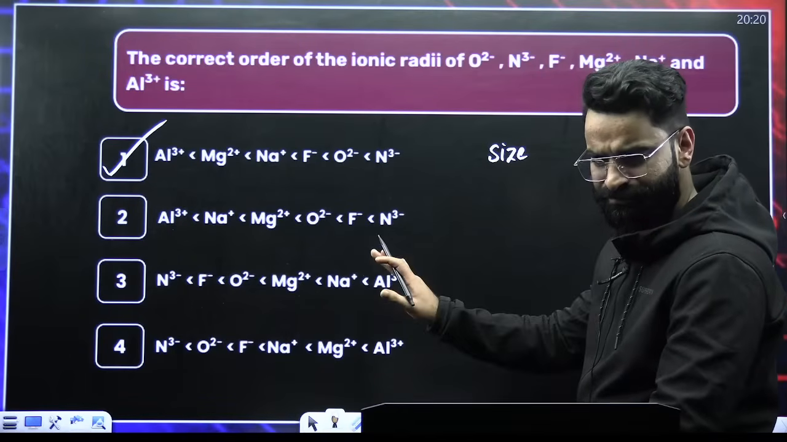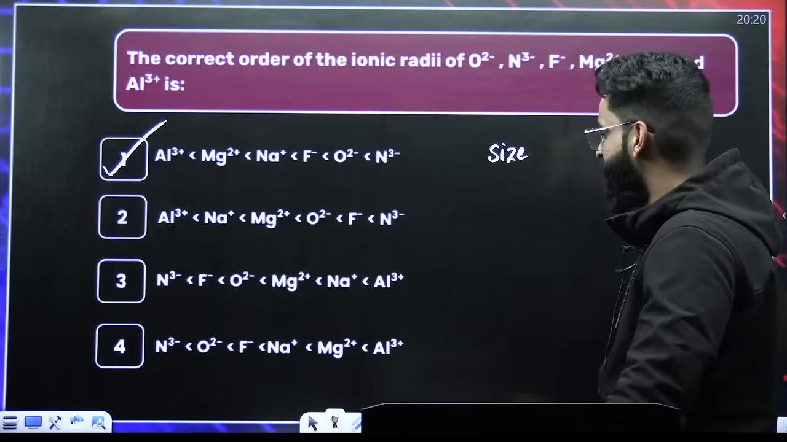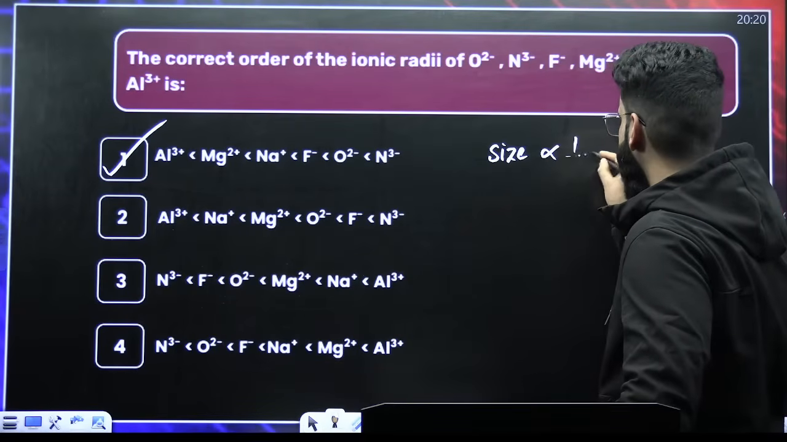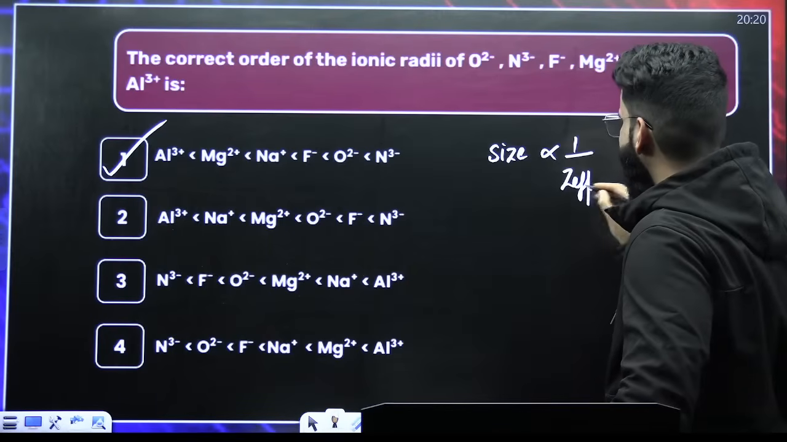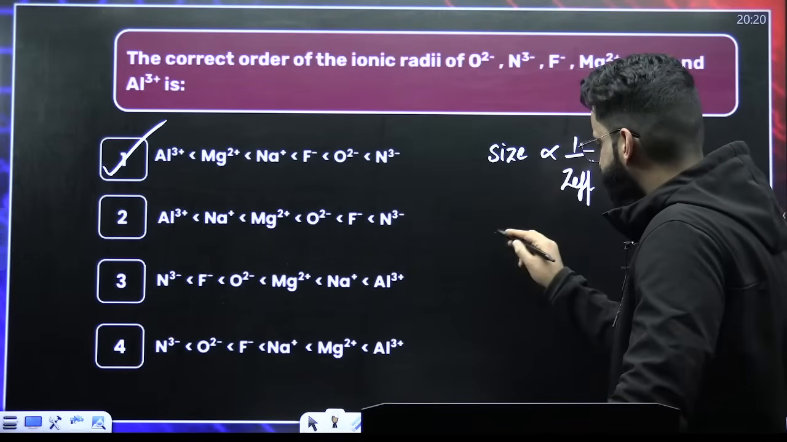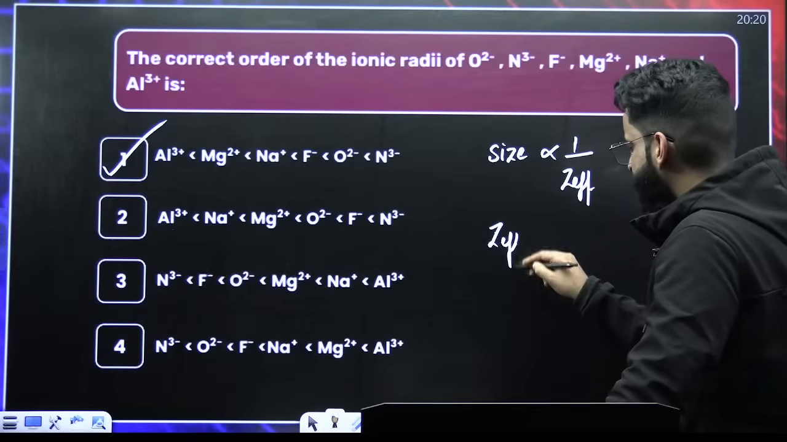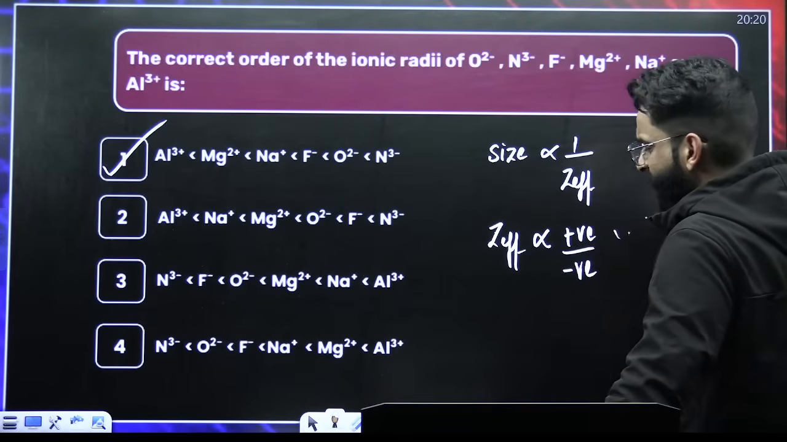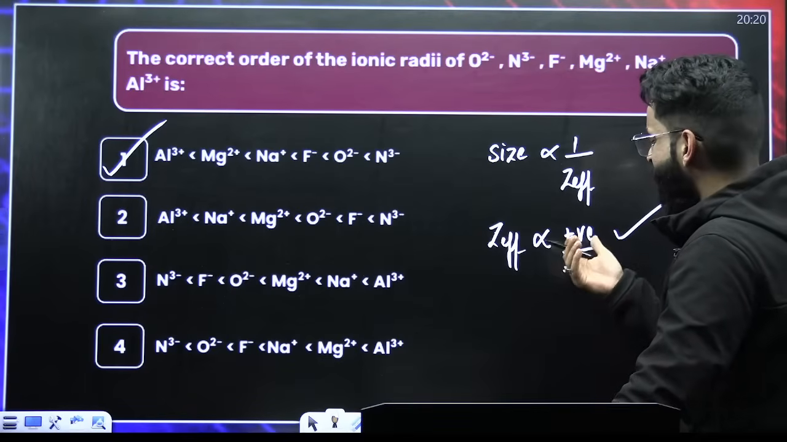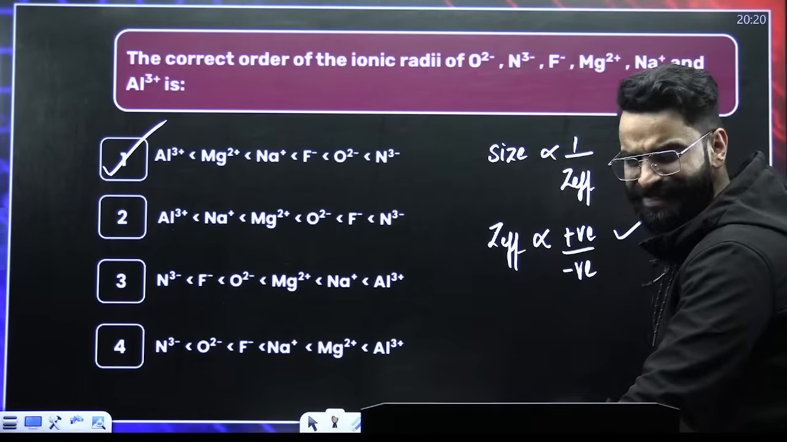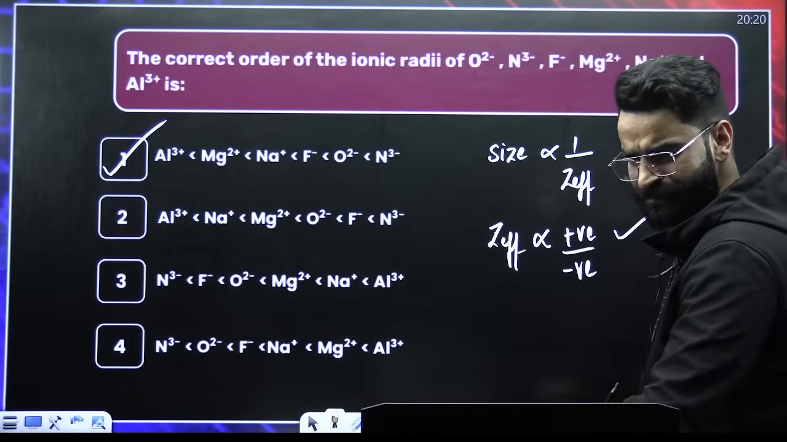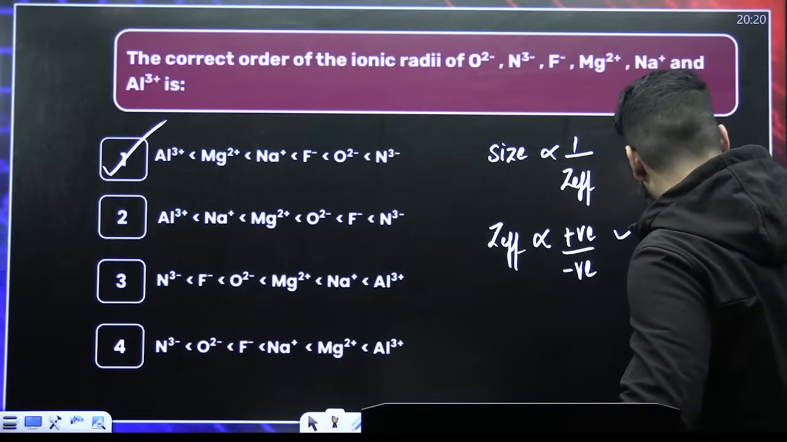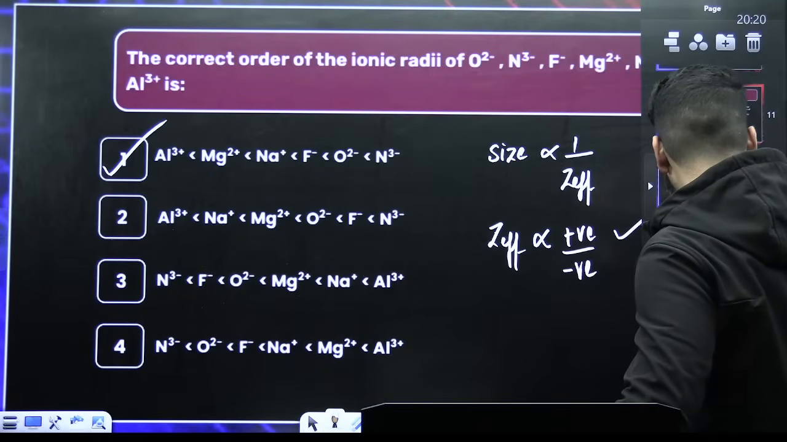No exception. We have discussed it. Size is inversely proportional to Z effective. More the effective nuclear charge, lesser the size. Z effective is directly proportional to positive charge and inversely proportional to negative charge. So more the positive charge, more Z effective, which means lesser the size. Simple question. Moving on to the next one.